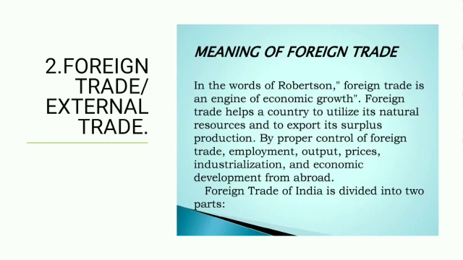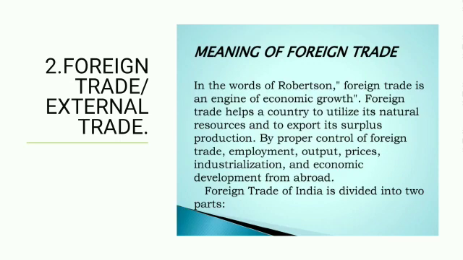Clear? So, what is foreign trade? Foreign trade is nothing but a trade which takes place between two different countries. Clear? It is known as foreign trade. For example, if America is selling technology to India, two countries are there, but these two countries belong to different boundaries. Clear? America and India, and it is outside the political boundaries, so it is known as foreign trade or external trade or international trade.